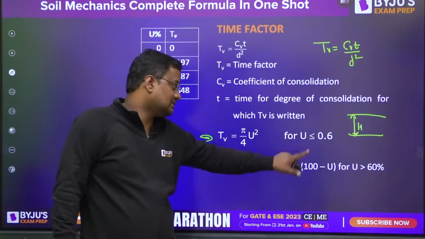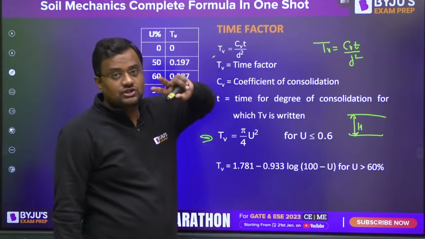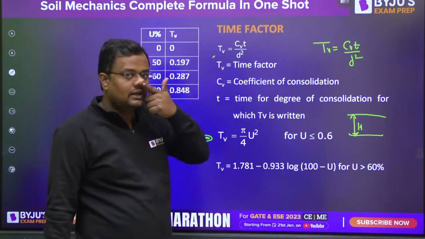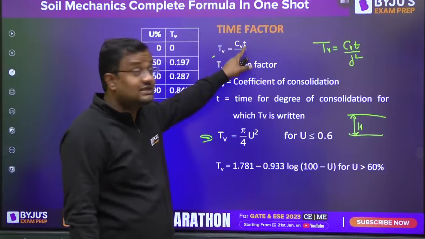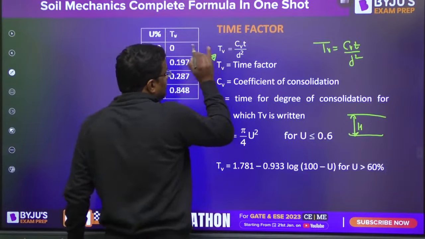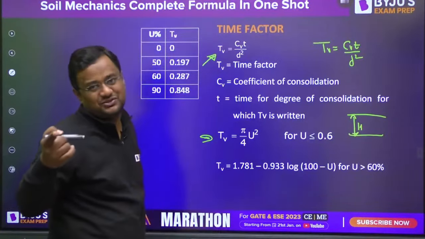This formula is for U less than 60%; for greater than 60%, there is another formula. Cv is the coefficient of consolidation, which depends on the type of soil. D is the drainage path: for single drainage D, for double drainage D by 2. t is time. Which time? If you are writing Tv for 30% consolidation, 0.3, this is the time required for 30% consolidation.